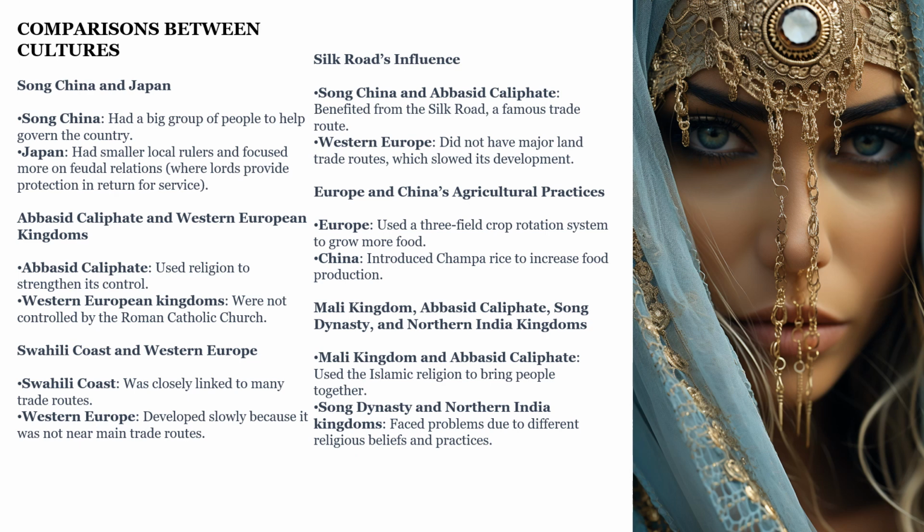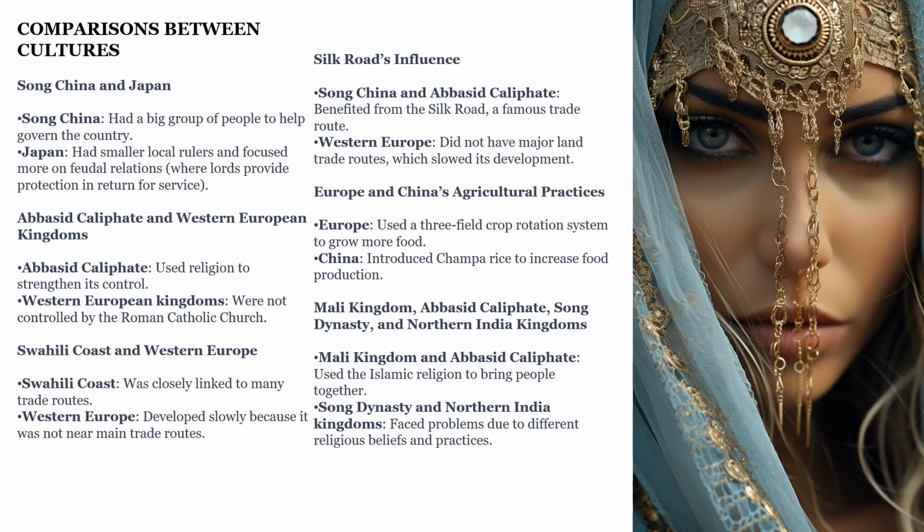The Abbasid Caliphate used religion to strengthen its control. And the Western European kingdoms were not controlled by the Roman Catholic Church. Swahili Coast and Western Europe. The Swahili Coast was closely linked to many trade routes. Western Europe developed slowly because it was not near the main trade routes.